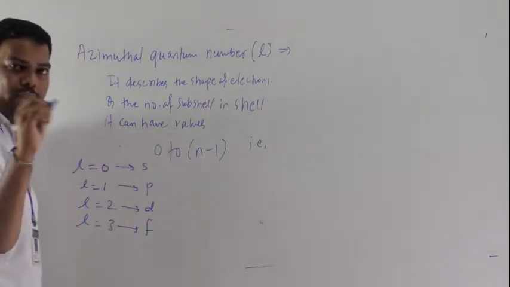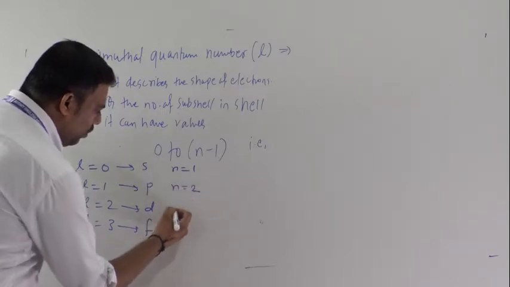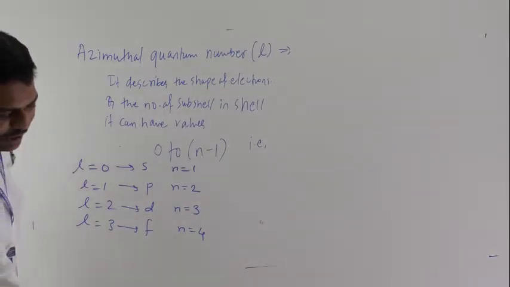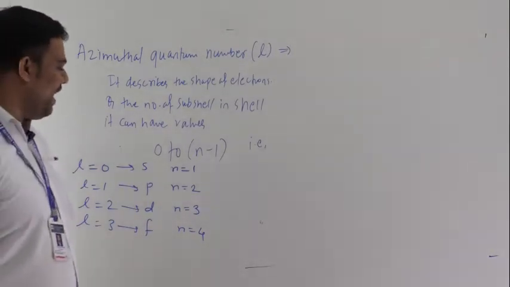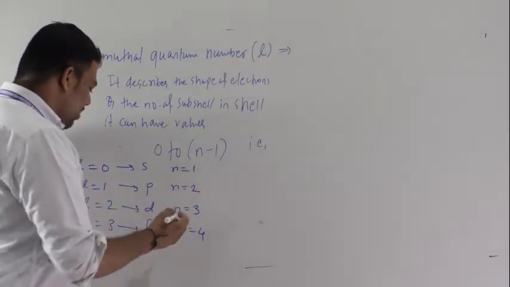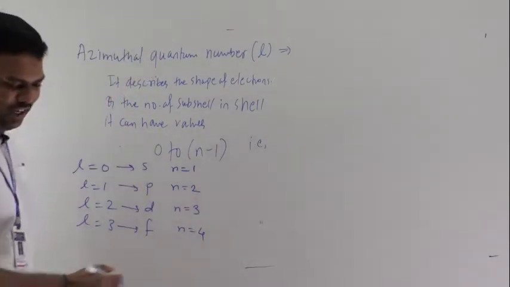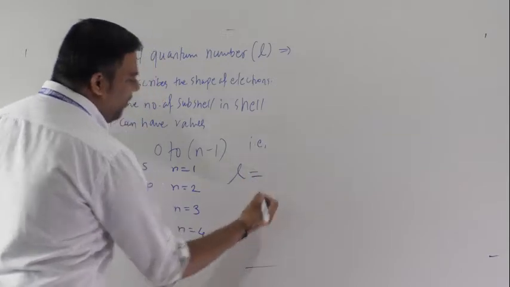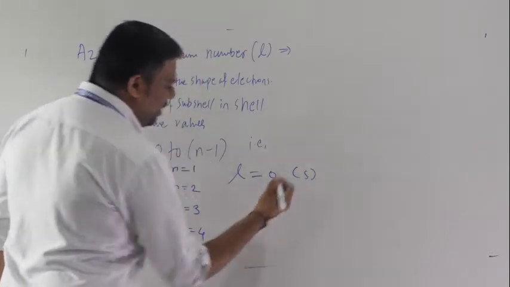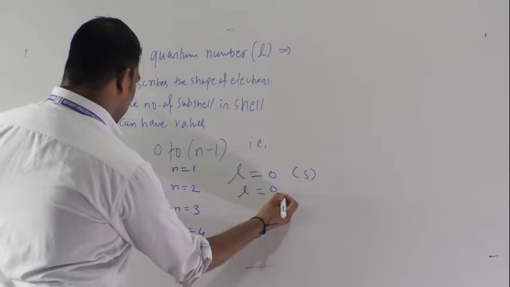For that you must know the n value also. So n is equal to 1, n is equal to 2, n is equal to 3, n is equal to 4. So that you know. Finally, how can we write this? For the S subshell, L is equal to what? Yes, here only 0. For the P subshell, L is equal to 0 and 1.